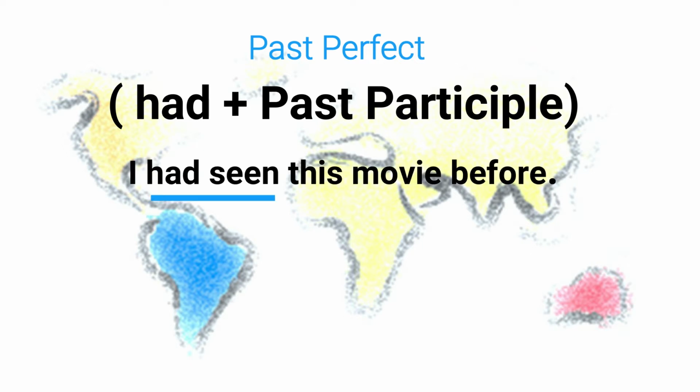For example, I had seen this movie before. Again, using the past perfect implies that it happened before another past event. Also, as native speakers, we will often make the subject and the auxiliary had a contraction. So we would probably say, I'd seen this movie before.